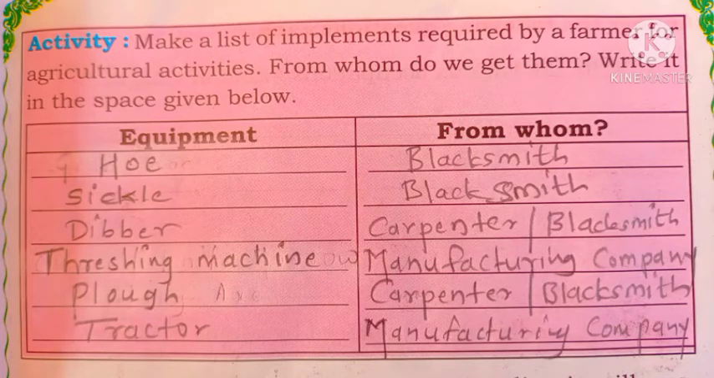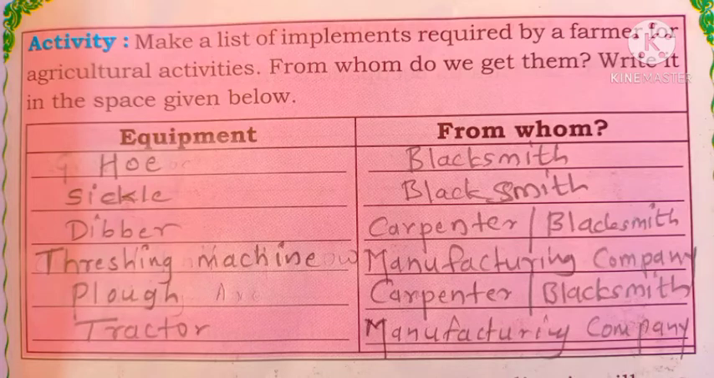That is what we should write here. Okay, so see, in column C, hoe means a tool with a flat blade attached at a right angle to a long handle. Flat, it is what we call sanaki, like that. That is the hoe, okay. Next, that we get from the blacksmith. Hoe we get from the blacksmith.